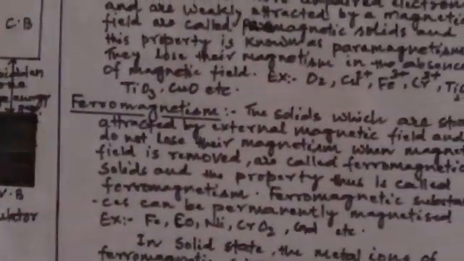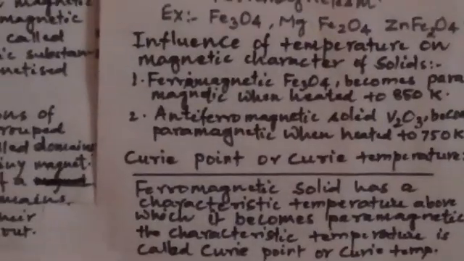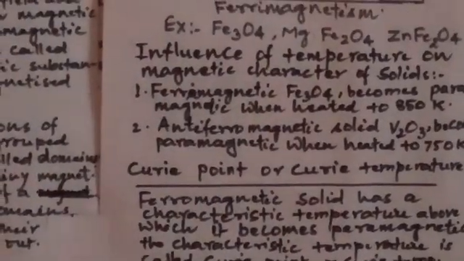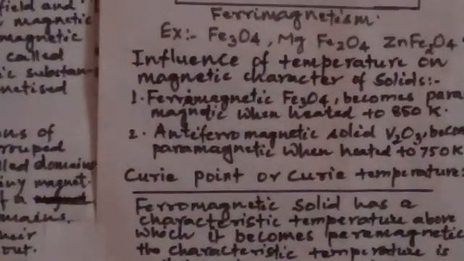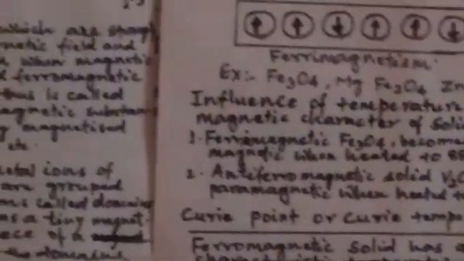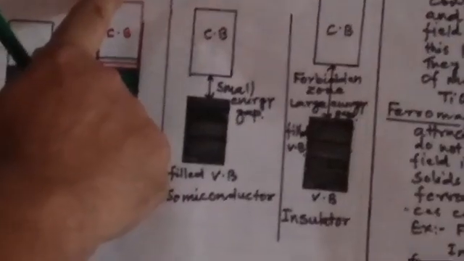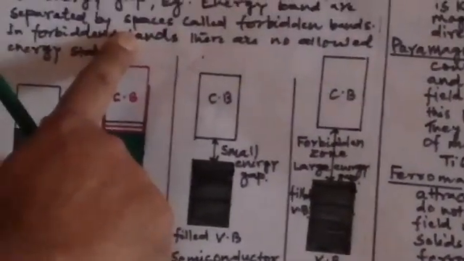So please solve the exercise problems as well as the previous 10 years of board examination papers for this unit, solid state.